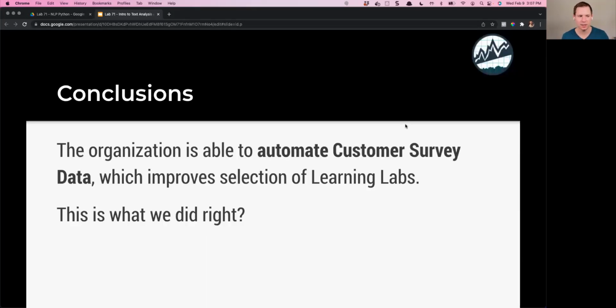So lots of stuff. But I have some conclusions for you for today. So stick with me. We got a little bit more to go through. Let me ask you a question. Is this what we did today? The organization, or my conclusion right now: the organization is able to automate customer survey data, which improves the selection of my learning labs. Is that what I did today in this learning lab?